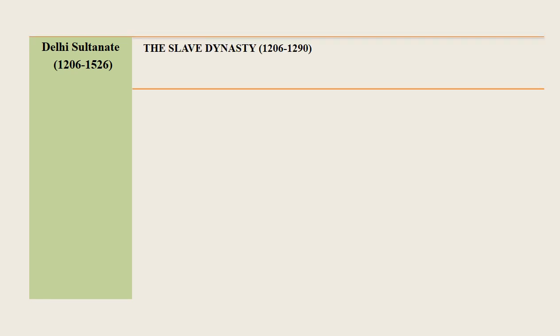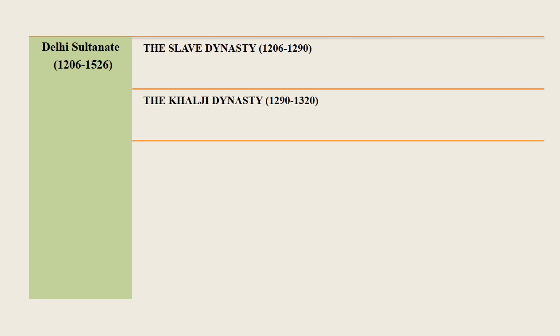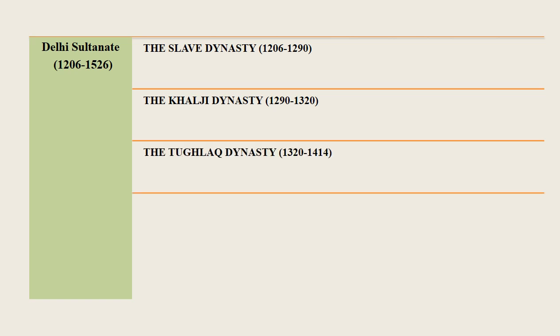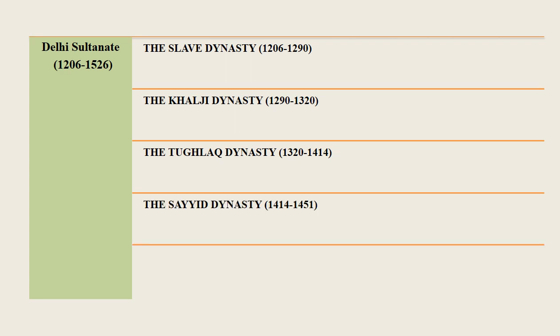The Slave Dynasty, which is from 1206 to 1290, the Khilji Dynasty, which is from 1290 to 1320, the Tughlaq Dynasty, from 1320 to 1414, the Sayyid Dynasty, 1414 to 1451, the Lodi Dynasty, 1451 to 1526.